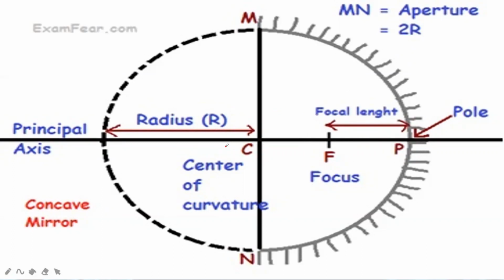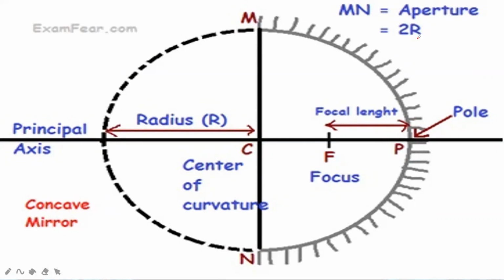Apart from all these terms, we use one more term which is known as aperture. Aperture means the distance between the ends of the concave or convex mirror. Here, this black line denotes the mirror. So one end of this mirror is M and the second end of this mirror is N. So the distance from M to N is considered as aperture.